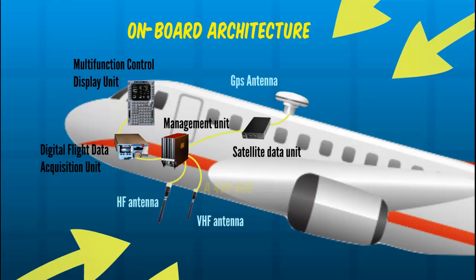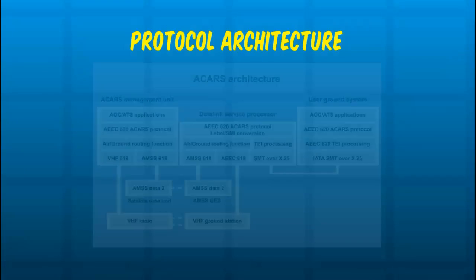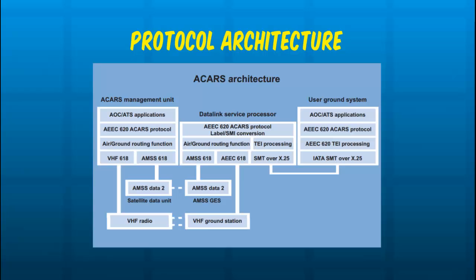All the movement of the message signal is performed by the A429 bus, a standard bus used in most modern aircraft. If the message originates on the plane, it follows the same path but the other way around. We are not going to go in depth into the protocol architecture of ACARS. We must know that all protocols are standardized by the Airlines Electronic Engineering Committee. This committee is organized by the ARINC Industry Activities department, but its voting members are airlines and its standard groups are open to any interested party, including CEAT. You can find all the details of the standards in the Airlines Electronic Engineering Committee 618, 619, and 620 documents.